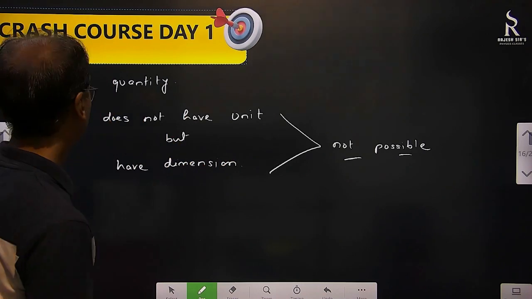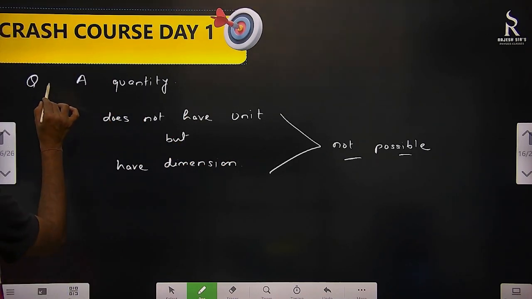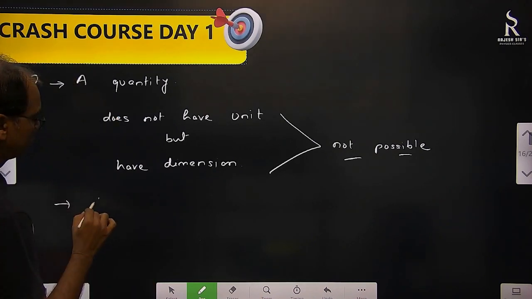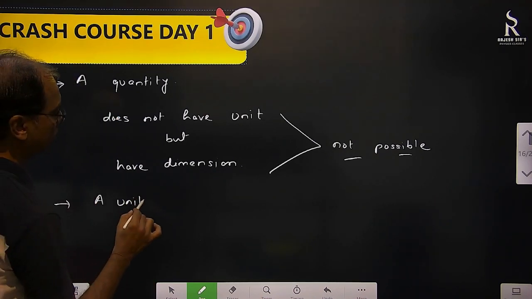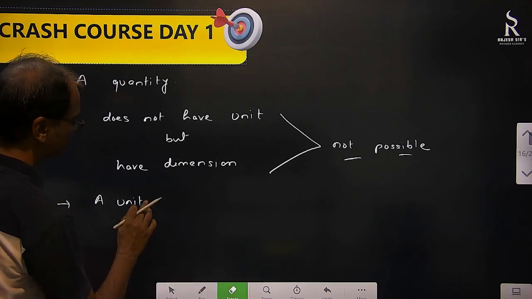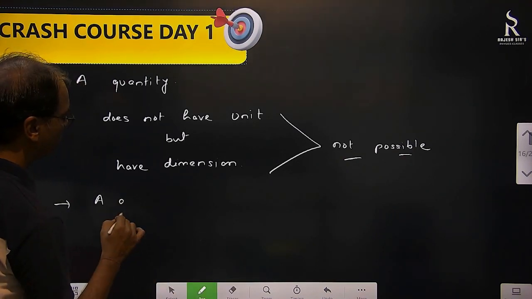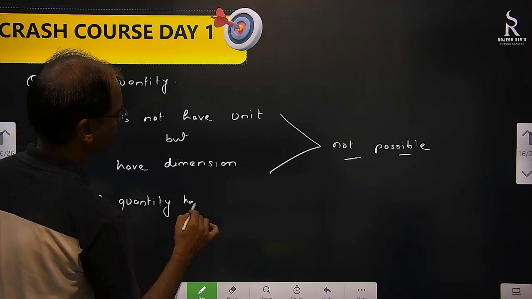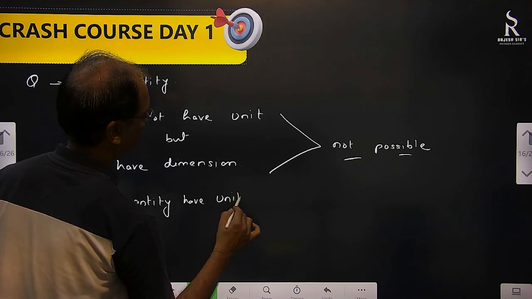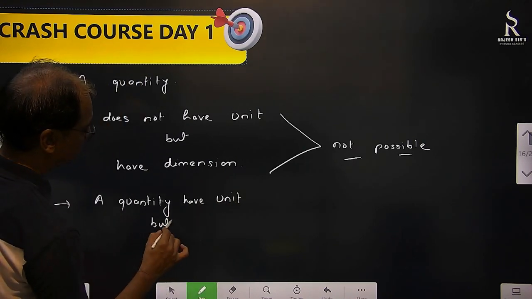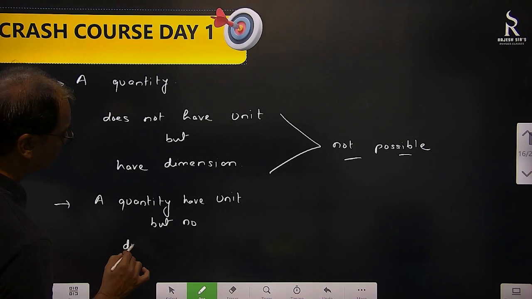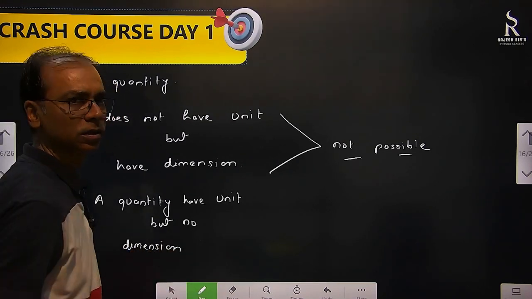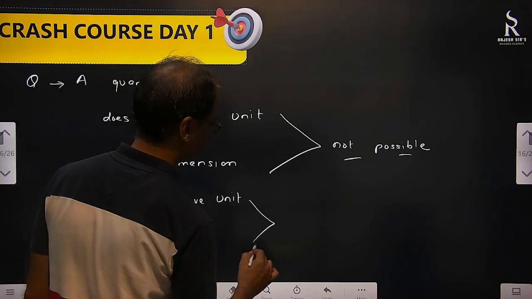Correct. Second one, opposite of this: a physical quantity has unit but no dimension. Possible? Yes, possible. How? Supplementary quantity. Supplementary quantity.